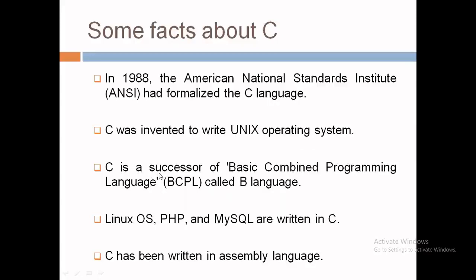C is a successor of Basic Combined Programming Language, that is BCPL, which is known as the B language. Yes, we also discussed this in the history of C. Like Unix, other operating systems like Linux, as well as PHP and MySQL, are also written in the C language.